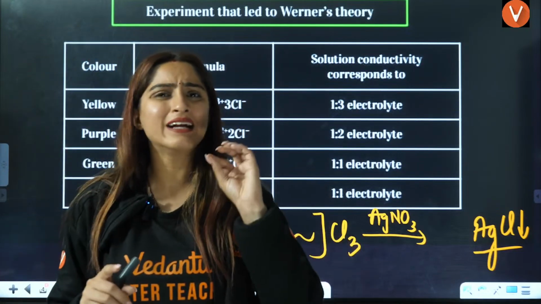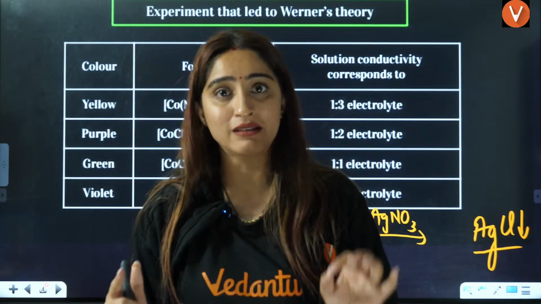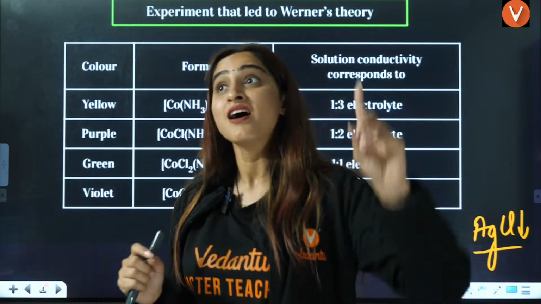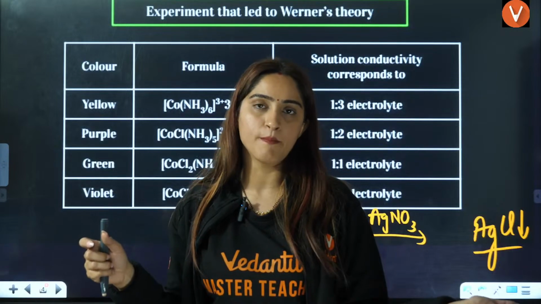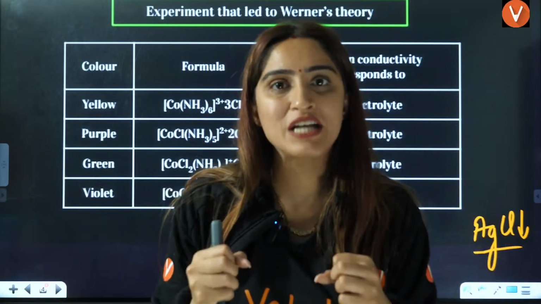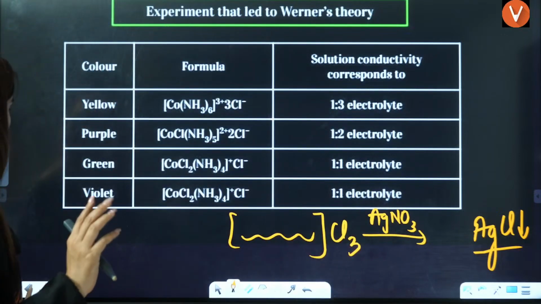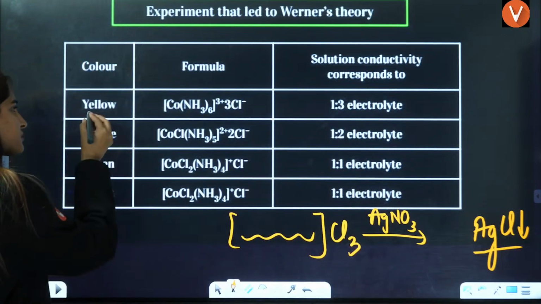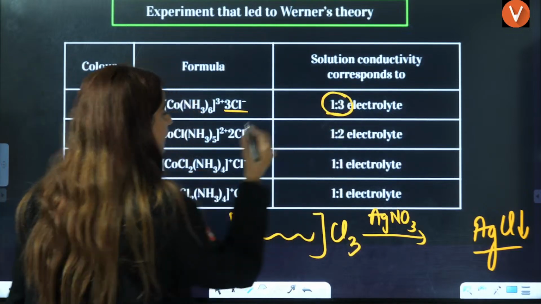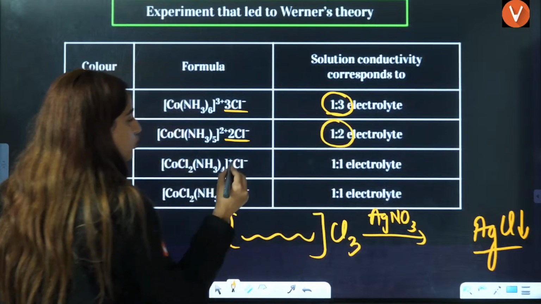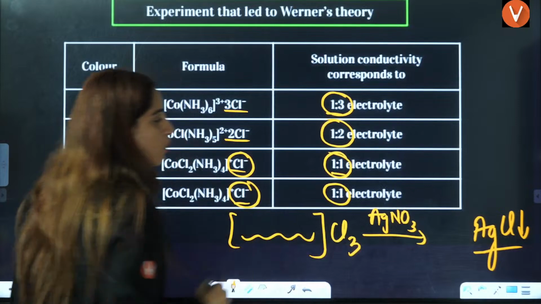Now, a very interesting question based on this was asked in 2023, which has a mixture of mole concept with coordination compounds, right? So these mixed questions are asked in your JEE, right? So you have to be very well aware of these things. Now, if you see this here, as you can see, 3 Cl are outside, so it is 1:3. 2 Cl are outside, 1:2. 1 Cl is outside, 1:1. 1 Cl is outside, 1:1.